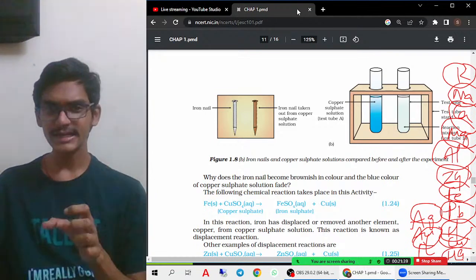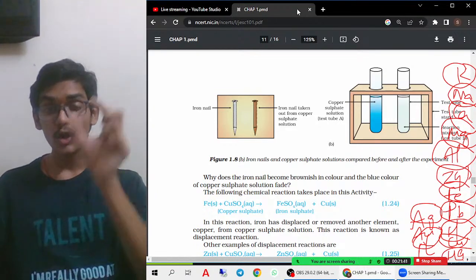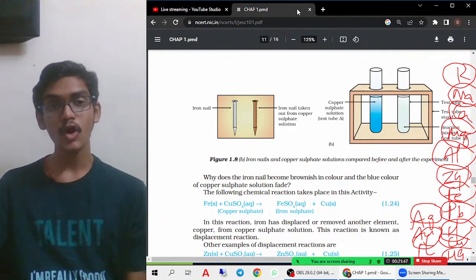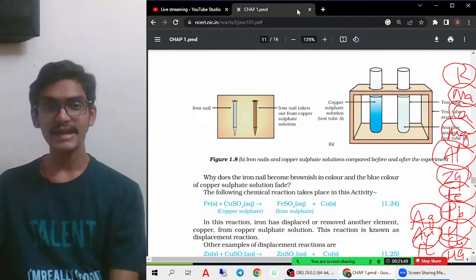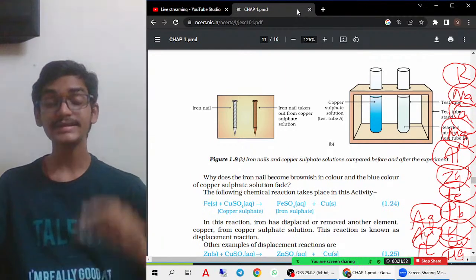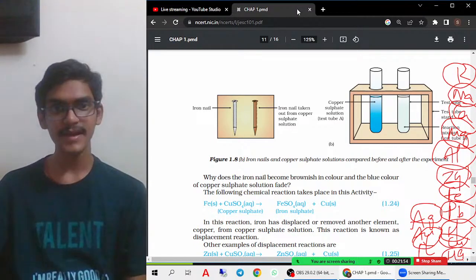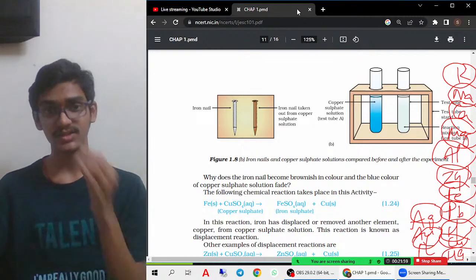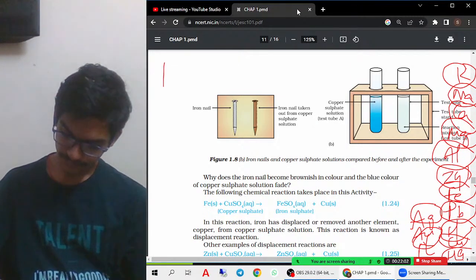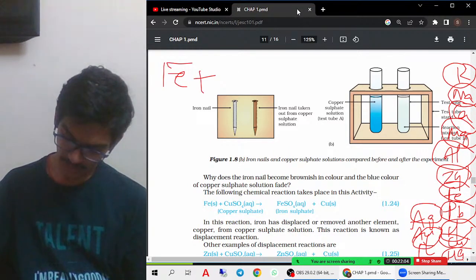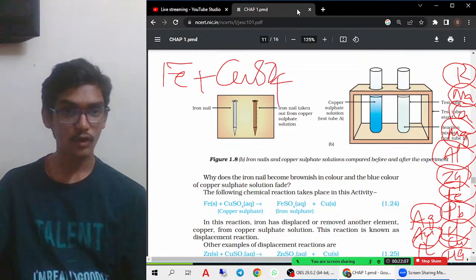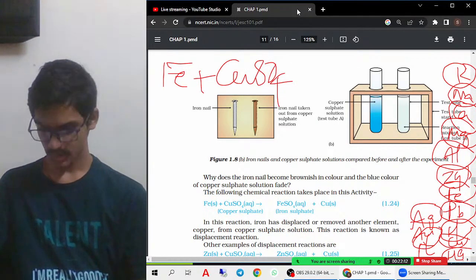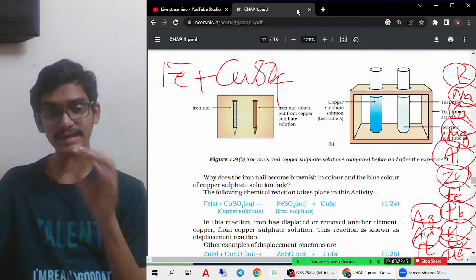As you got an understanding, two things you have to keep in mind. The low reactive metal should always be in the form of a salt solution only. As I already told you, if copper and iron sulfate are reacting together, it will not form a reaction, because iron is a more reactive metal and copper is less reactive. Copper should be in the form of a solution, but is it there? No, it is not, so it is not a reaction. Therefore, iron plus copper sulfate is a reaction, because copper is a low reactive metal and it is in the form of a salt solution. And you must remember, copper sulfate solution is always blue in color.